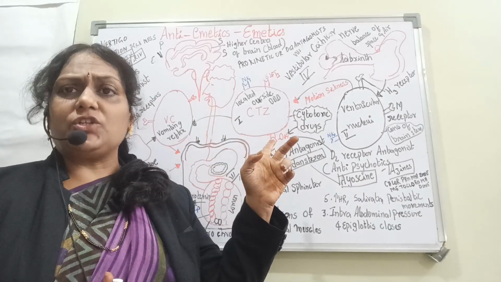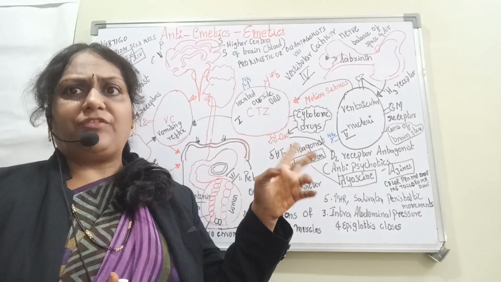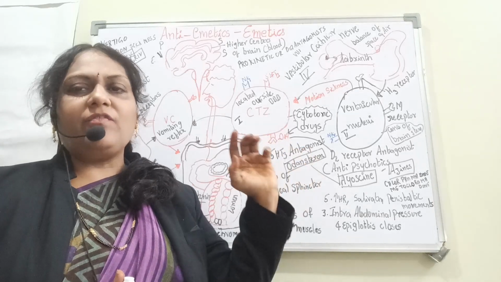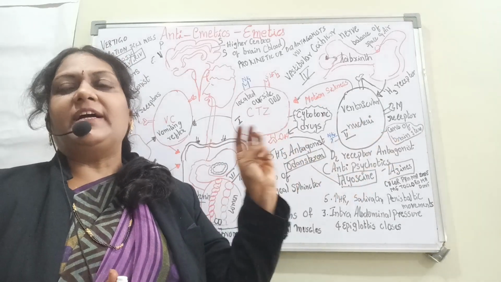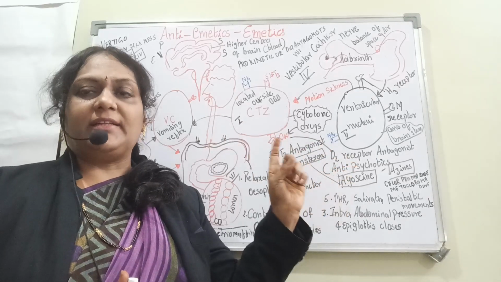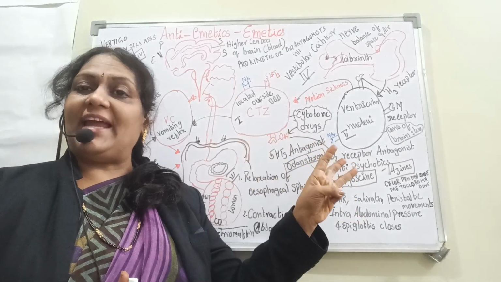So the CTZ functions by three receptors: M, D and NK1. The vestibular nuclei also function by three receptors: muscarinic, histamine and NK1.